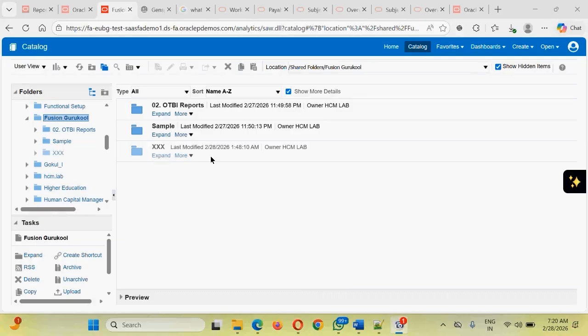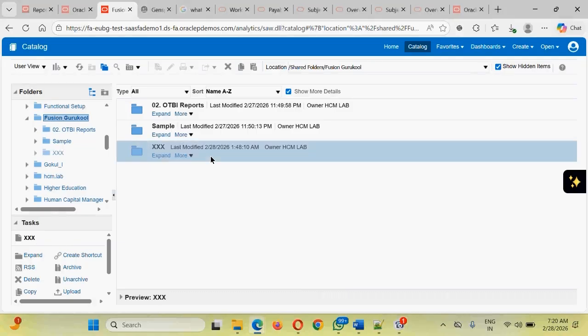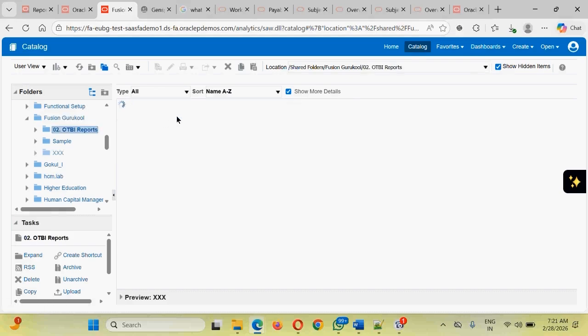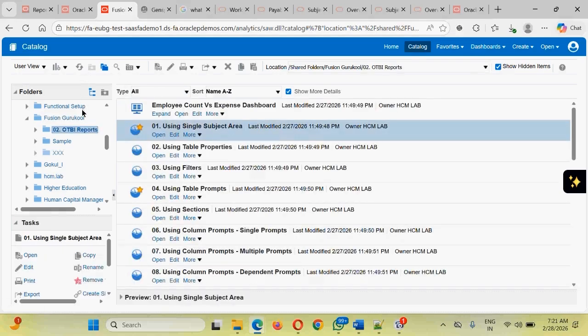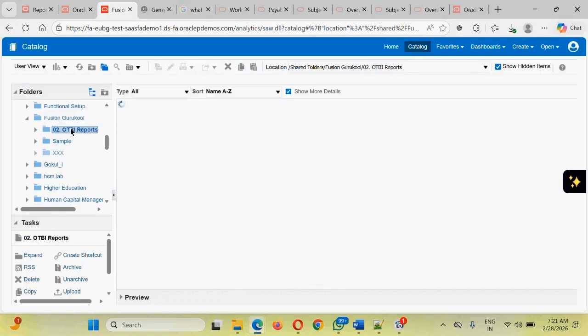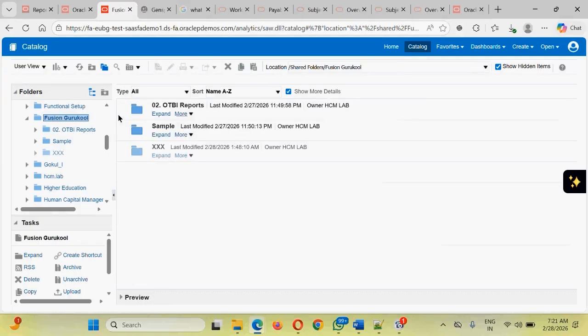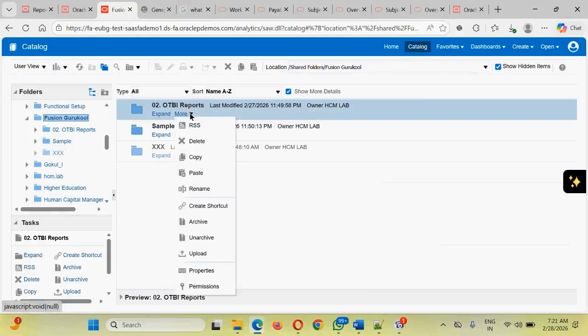In case, guys, we don't want to show or we want to delete the entire component, we should be able to delete. As part of a real-time project, as a technical person, we will be provided a development instance. We will be doing the things in the development instance. So if you have built your analysis, how can you migrate this to the production environment? Select that particular component, either one analysis, or in case you want to migrate all the components, select that entire folder altogether and click on More, and there is something called Archive. We should be able to archive the thing.